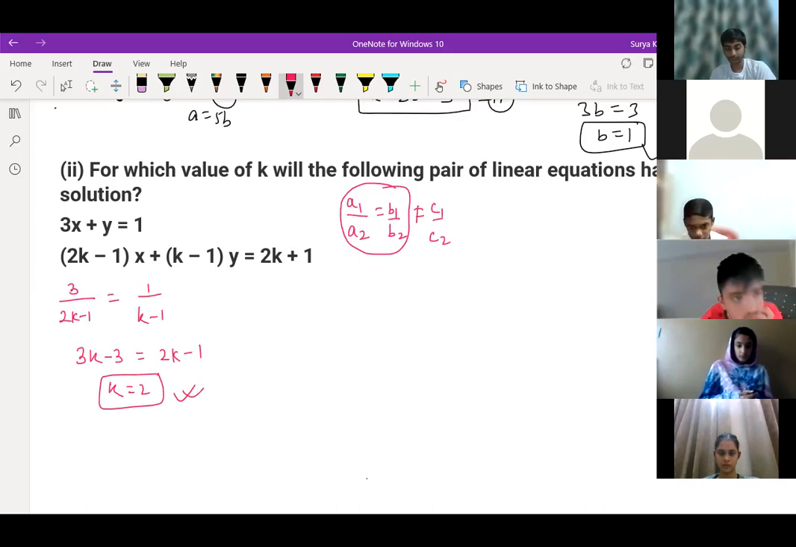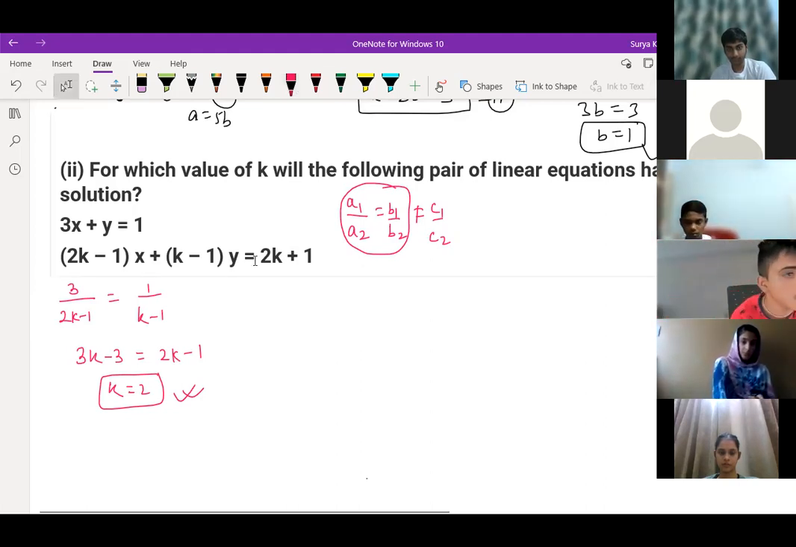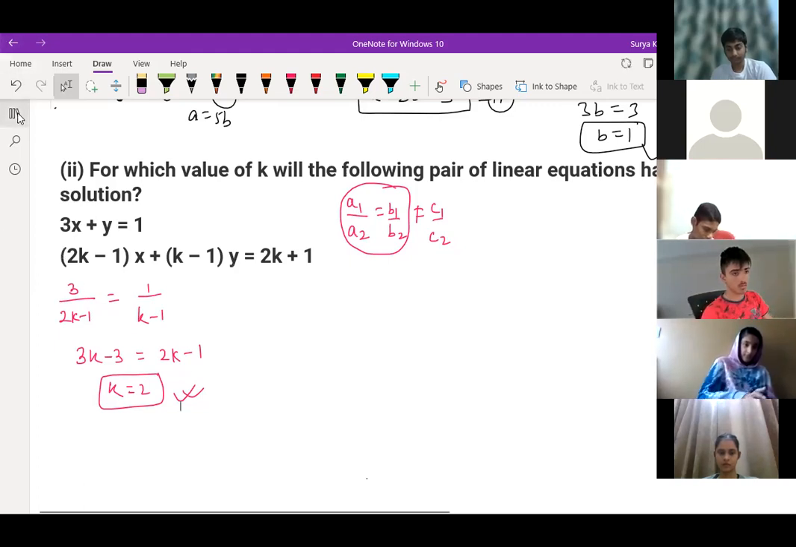Adarsh, understood, sir. Guru Bani, is it clear? Yes, sir. No need to find again this one, different one. It obviously will come not equal to only. Okay, so moving to the next exercise, children. Till here, anyone having doubt?